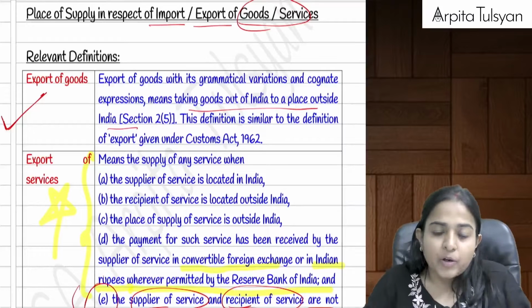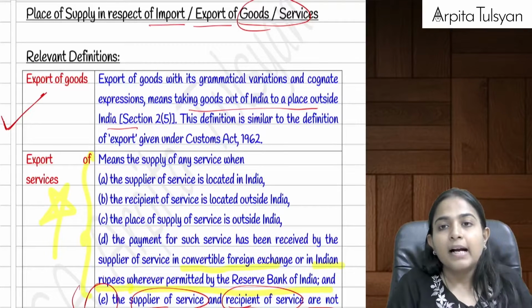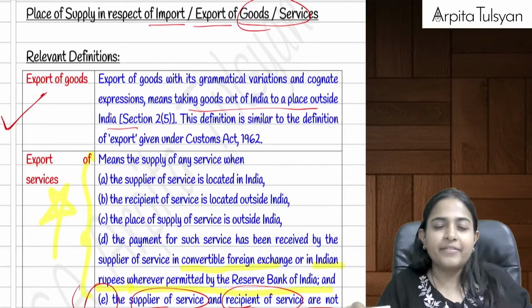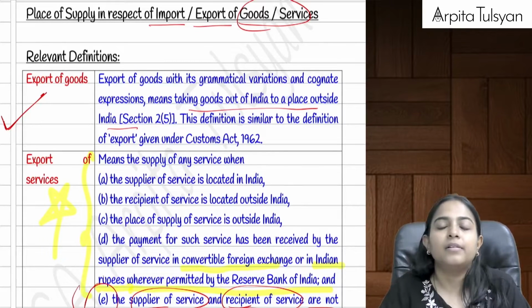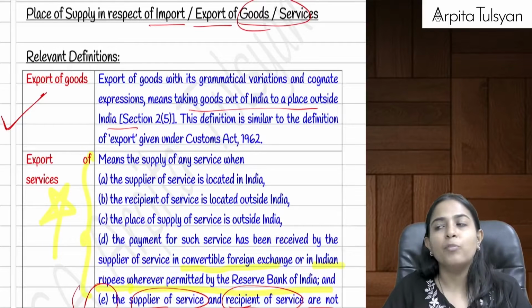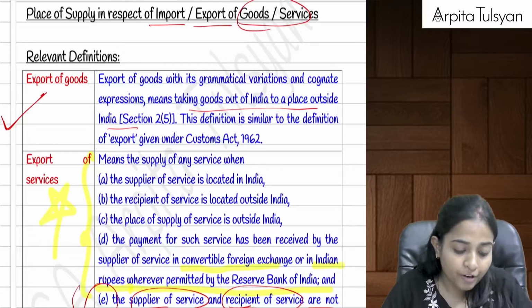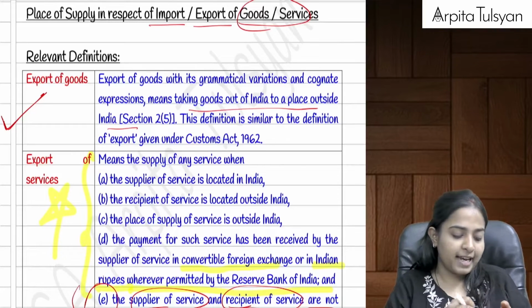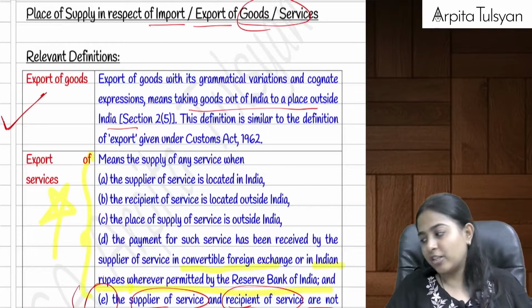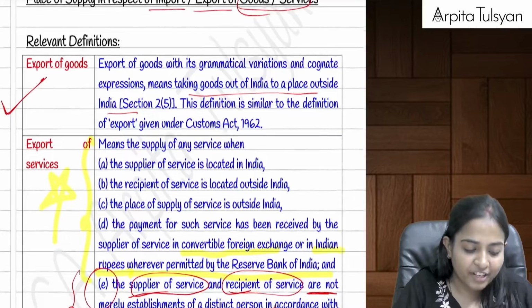Okay, let's continue ahead with the other two sections, everyone. Till now we have done sections 7, 8, 9, that were the common sections. Sections 10 and 12 we have also done. In both cases we were only talking about domestic supply of goods and domestic supply of services, right? Now let's talk about cross-border transactions, where there is going to be an international supply of goods or services, for which we have a few definitions coming up.